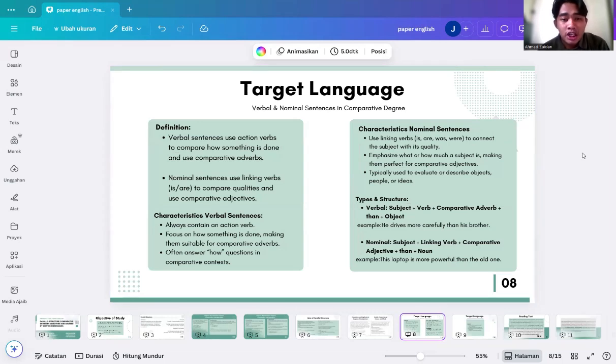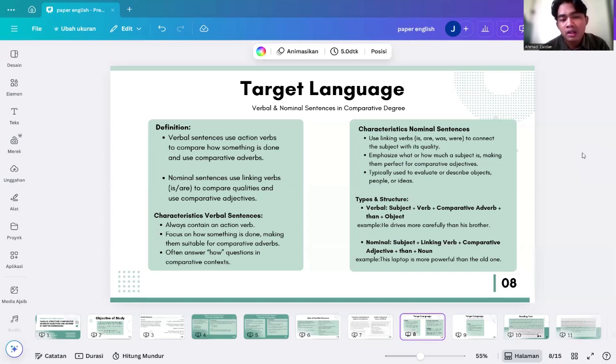The next is target language in parallel structure. Verbal and nominal sentences in comparative degree. Definition of verbal sentence: use action verbs to compare how something is done and use comparative adverbs. Definition of nominal sentence: use linking verbs is or are to compare qualities and use comparative adjectives. Characteristic of verbal sentences: they always contain an action verb. They focus on how something is done, making them suitable for comparative adverbs.